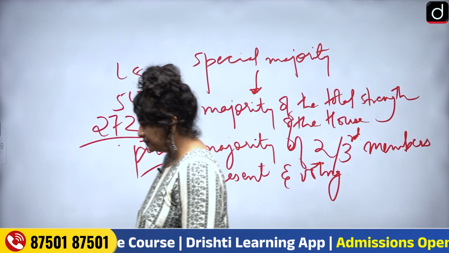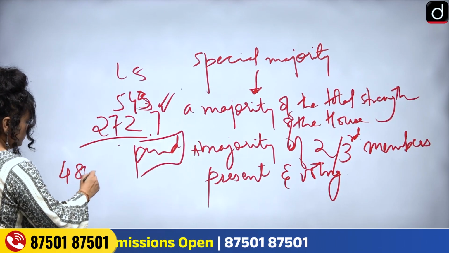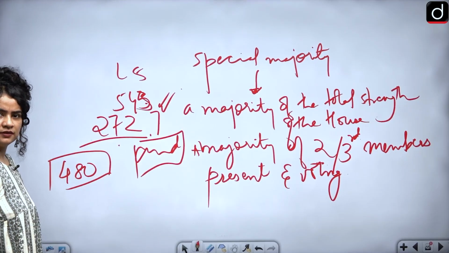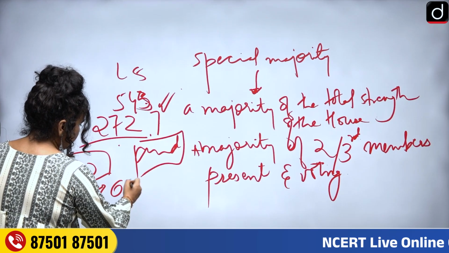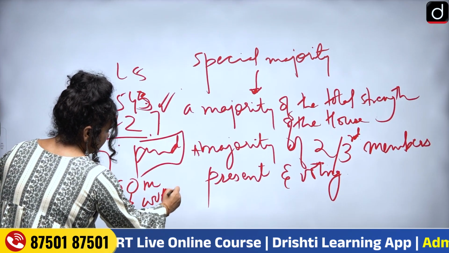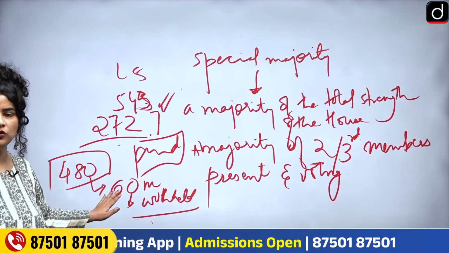Now suppose, let's say 480 members are present. Okay, out of these 480, 60 members withheld voting. They say we are not going to vote. They withhold.